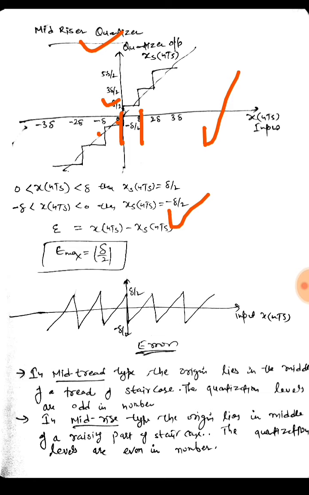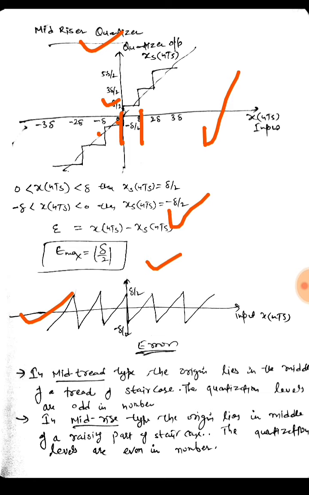In this case, the maximum error remains the same, that is delta by 2. So we can use either of these quantizers; it makes no difference, and the error would be the same in both. Again, we can draw the error graph like this. In the mid-tread type, the origin lies in the middle of a tread, on the top of the staircase.